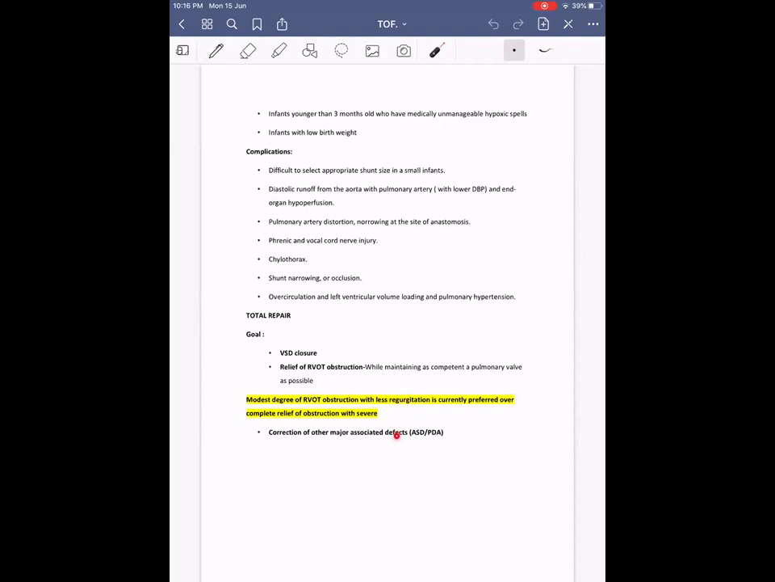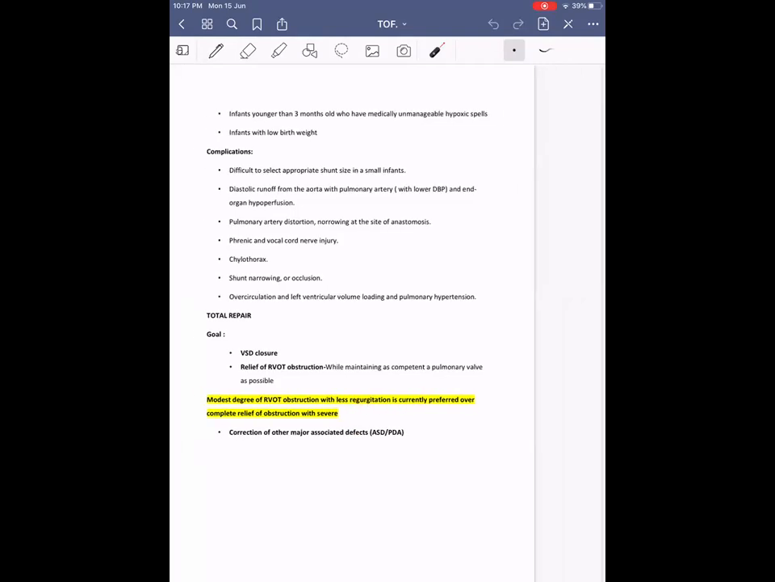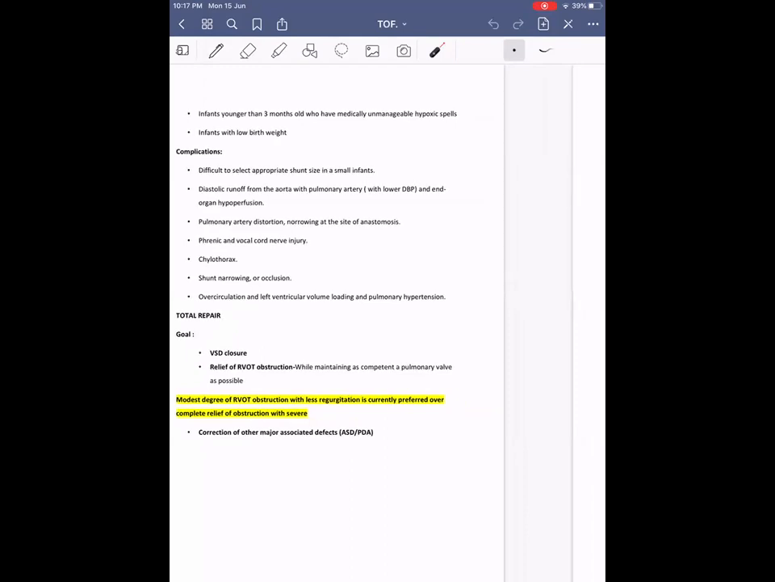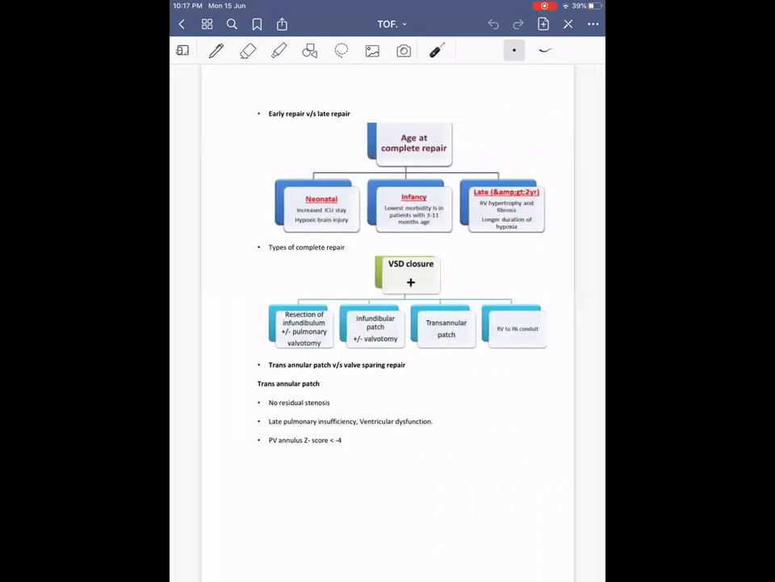But later on, it was realized that pulmonary regurgitation also, in the long run, can lead to RV dysfunction and poor outcome. Hence, presently the goal is to achieve relief of the RVOT obstruction reasonably well with minimal regurgitation, as little as possible. And correction of the other major associated abnormalities like PDA and ASD should also be closed.